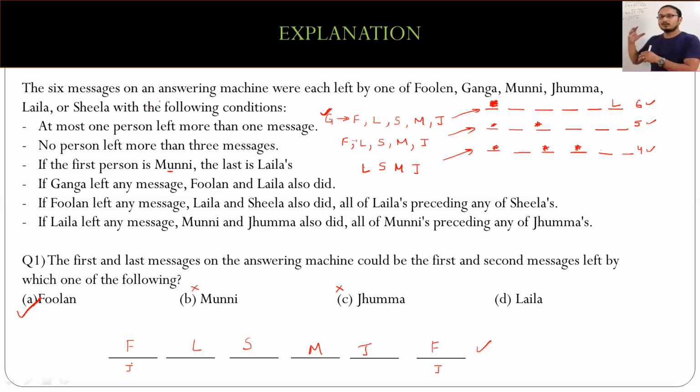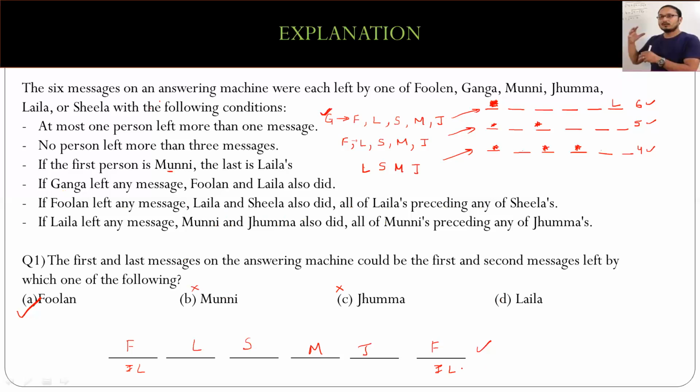Likewise, if I look at Laila, suppose for example, the first and the last message was of Laila. What would happen in this case? Then obviously, as we discussed earlier, the only person who will not be there is Ganga. So obviously Sheila will also come into the picture, and all of Laila should precede any of Sheila. So that means Sheila should be behind this.